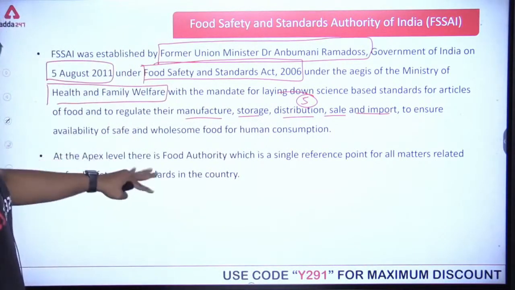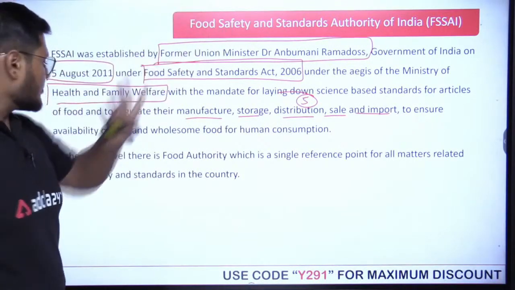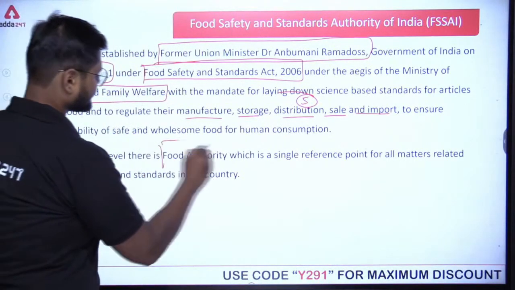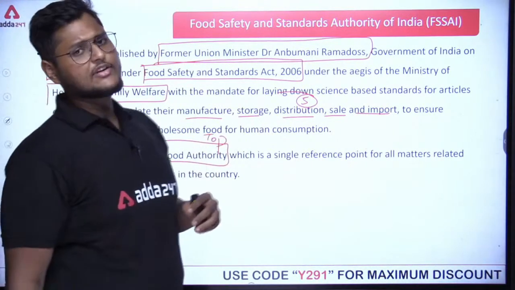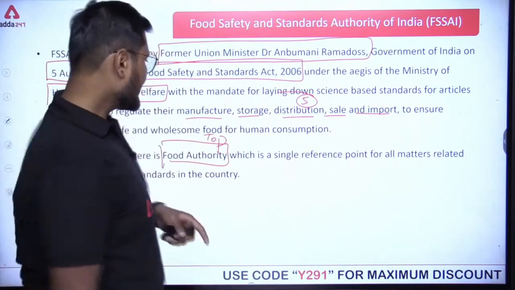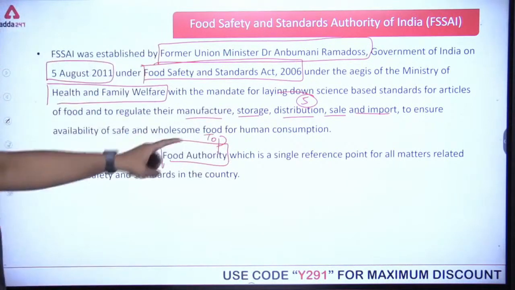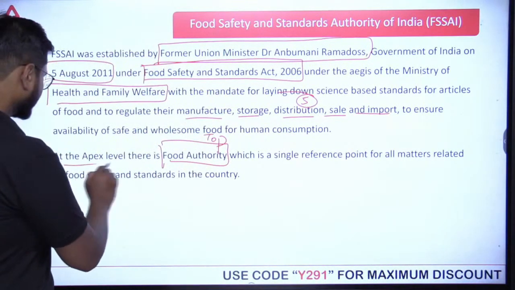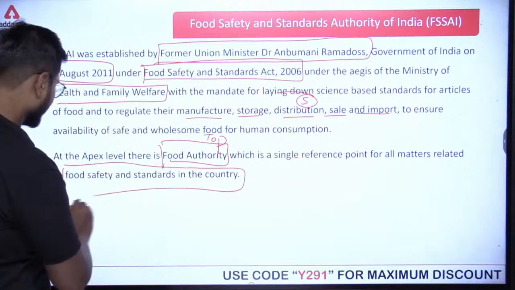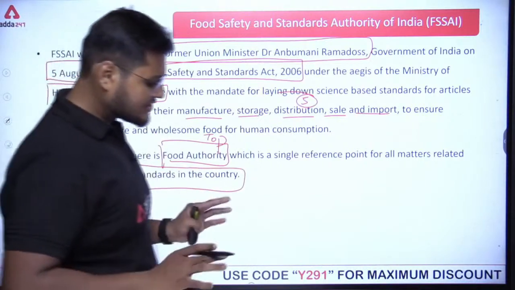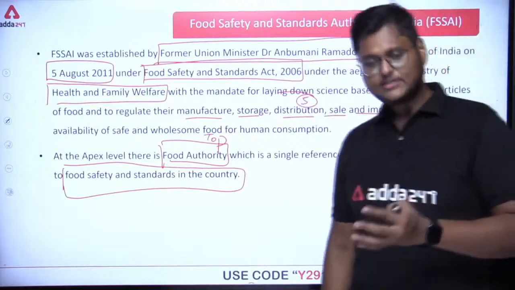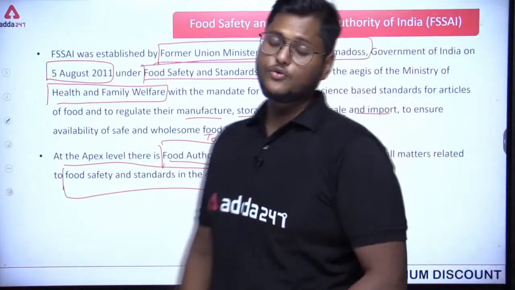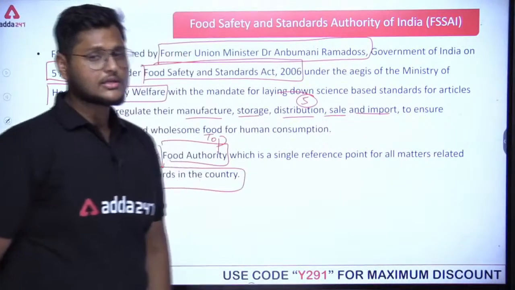Then at the apex level, that means at the top level, we have the Food Authority, who takes care of all activities of FSSAI, which is a single reference point for all matters related to food safety and standards in the country. Any kind of food safety matter has to come to the Food Authority. Any action regarding that, the Food Authority is the concerned authority.